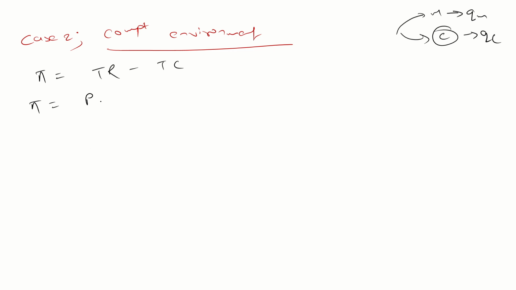So that is P QM, the total revenue from the monopoly, plus P QC, the total revenue from the competitive, minus total cost.